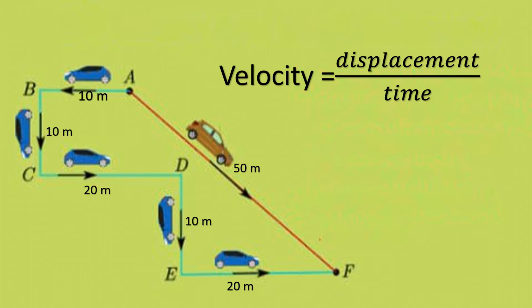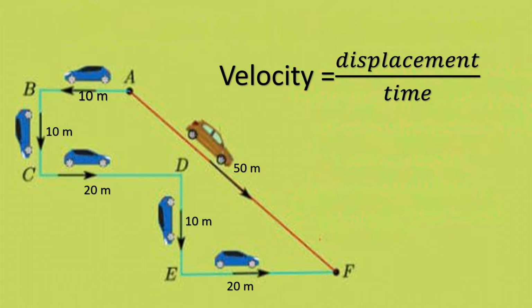So how will you find the velocity? Displacement upon time. What is the displacement here? 50 upon the time traveled. So velocity is the same as speed, but we need to mention the direction here. Speed is a scalar quantity and velocity is a vector quantity.